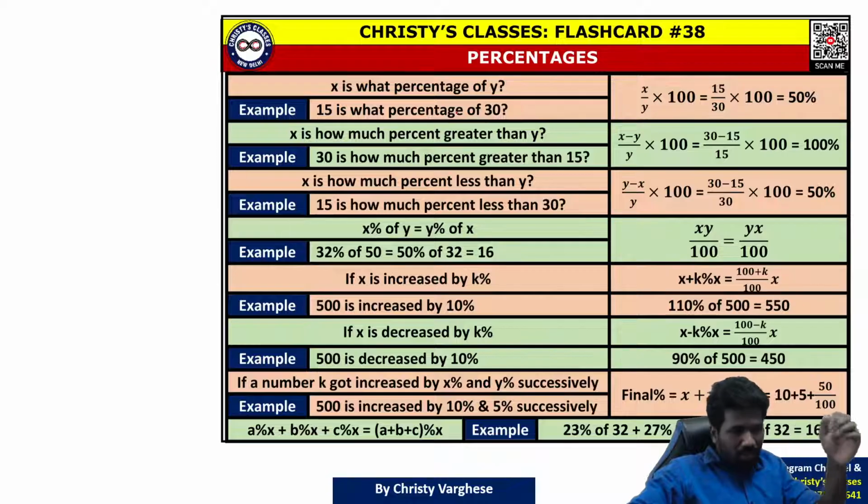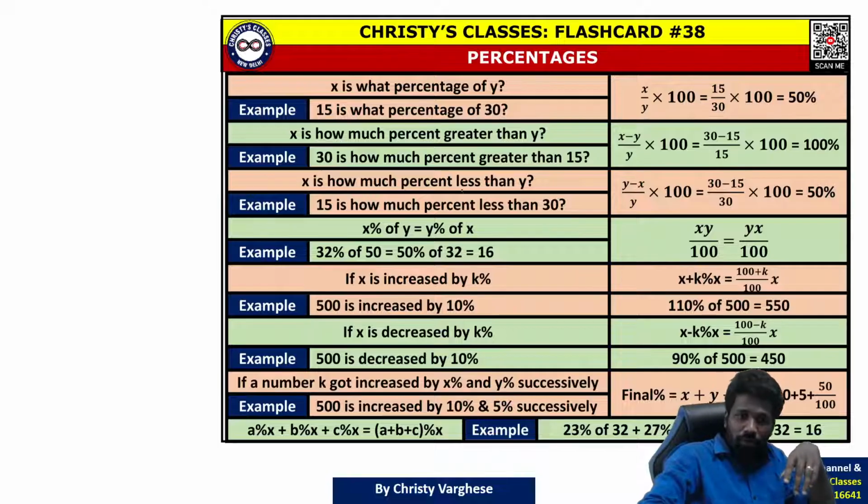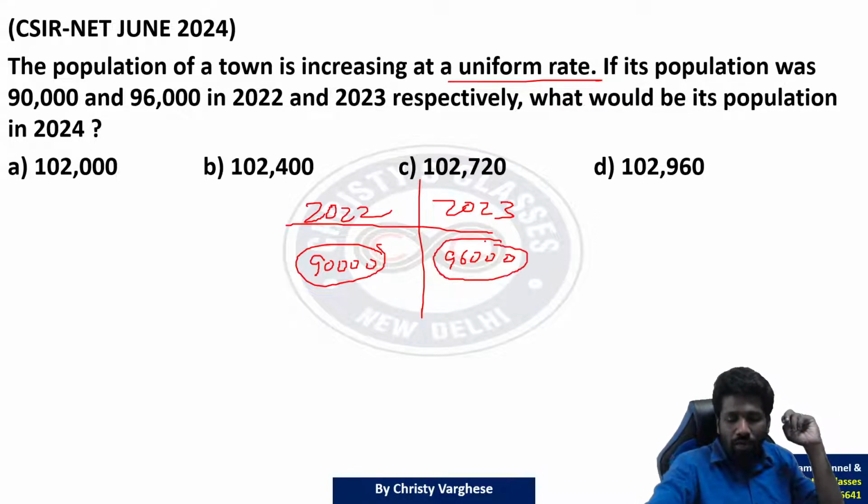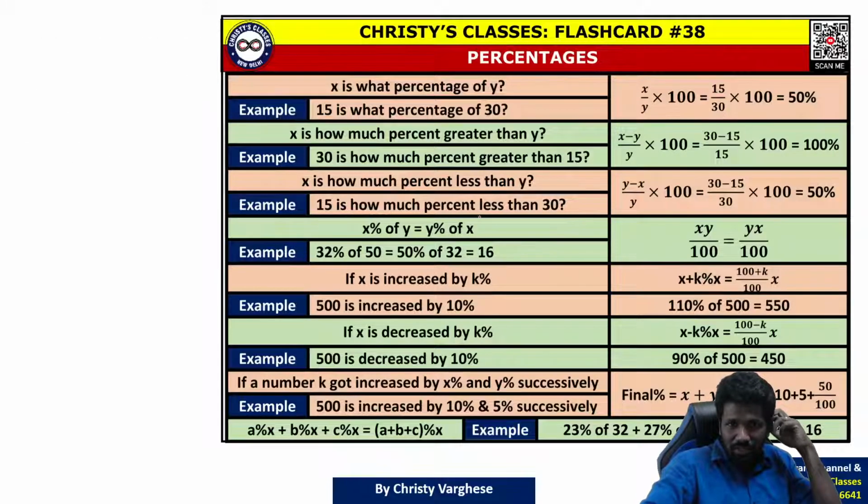All the questions, whether it is simple interest, compound interest, successive discount, successive increment, profit percent, loss percent, discount percent, all of them are one of these scenarios. If you identify that scenario, all these chapters are also easy. So here 90,000 becomes 96,000. So X is becoming Y. How much percentage increase?